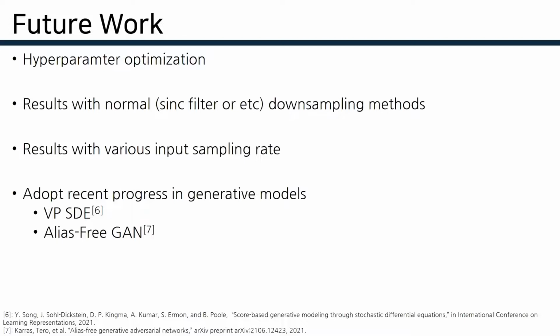For now, the research is based on our in-phase downsampling. We need to train and test models with normal downsampling methods too. Since our model takes an interpolated downsampled signal, NU-Wave could upsample audio from various sampling rates, so we need more experiments for this. Lastly, we could adopt recent progress in generative models. Yang Song et al.'s score-based generative model through stochastic differential equations generalized diffusion models as stochastic differential equations. And Ilia Gulrajani et al. point out a convolutional generative model is not translation equivariant and solved it via continuation.